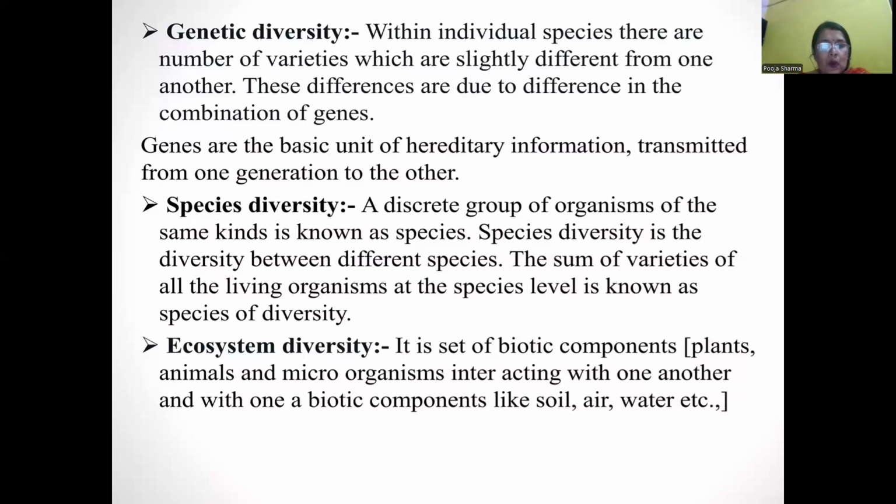The ecosystem also shows variation with respect to physical parameters like moisture, temperature, altitude. These all make the diversity in ecosystems.